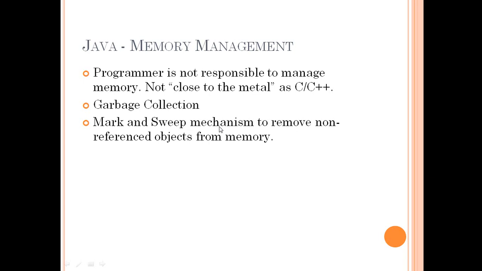There is a daemon thread that runs on the entire heap memory, and it checks for the objects which are not currently being referenced, some lonely objects, and it marks them. Garbage collection then runs another daemon thread and checks what are the objects that are marked as non-referenced and sweeps those objects out of memory and frees up some space for the application to run smoothly.